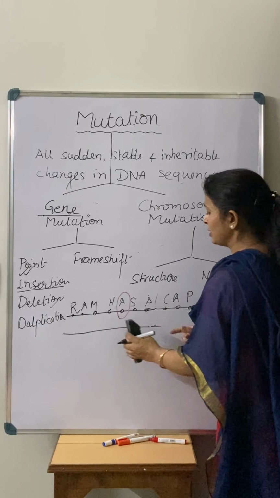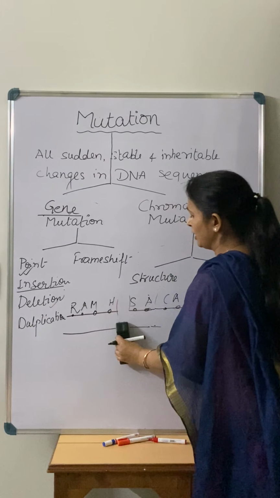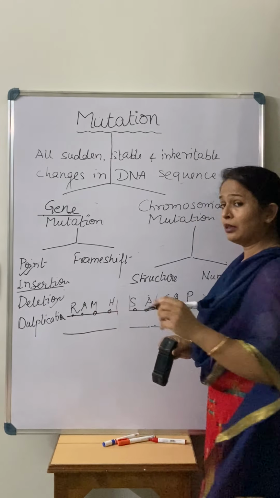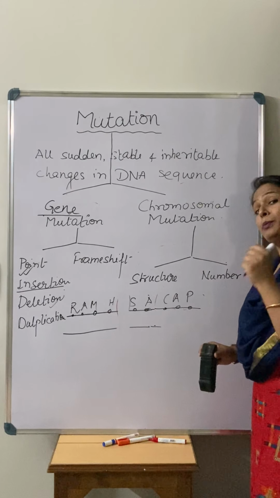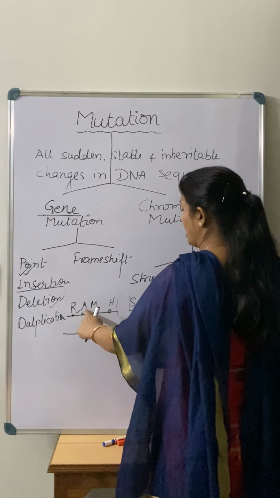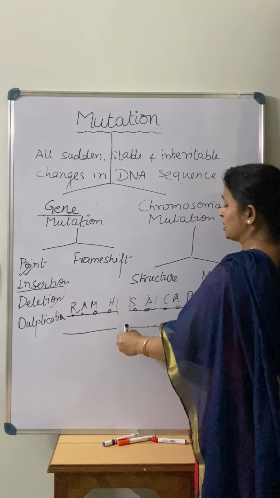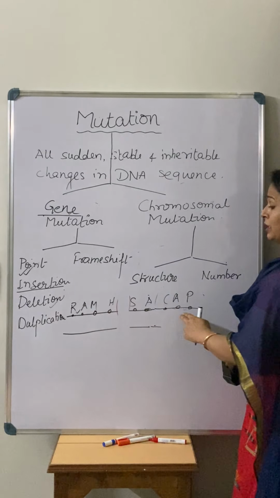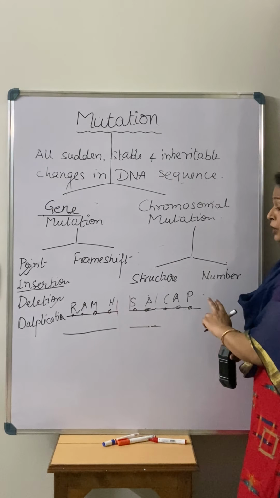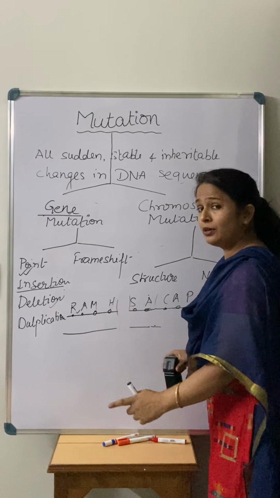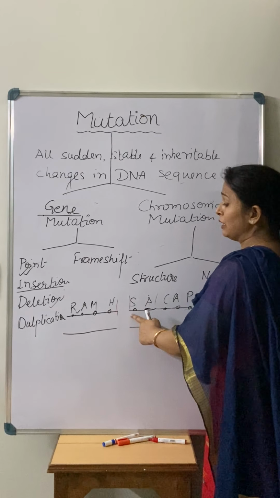Right. So now there is a deletion of what? This A. So now the phrase in the genome that is required for that particular phenotype is going to be disturbed. R-A-M-H-A is deleted. So again there is what? There is a change in where? The change is due to the point deletion. So this is the meaning of deletion.